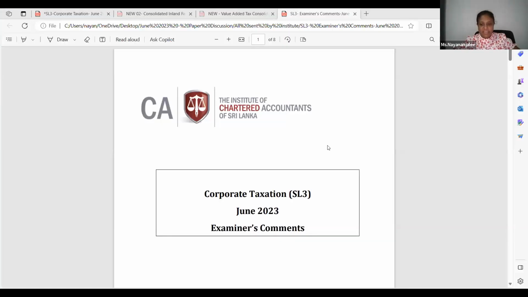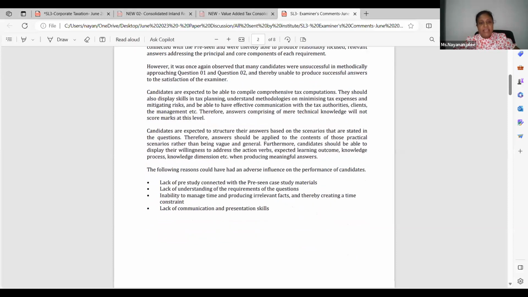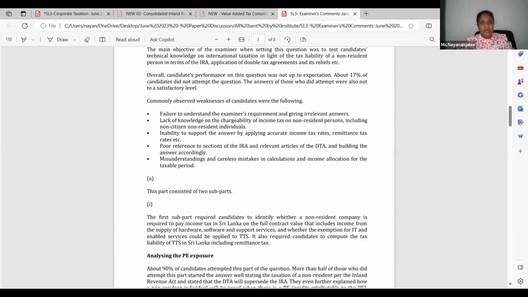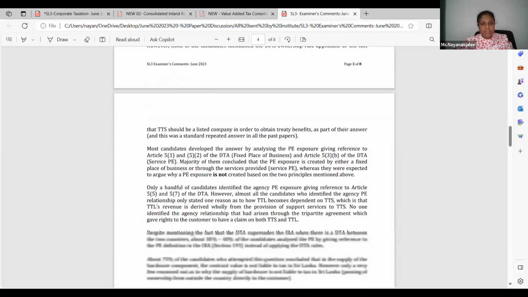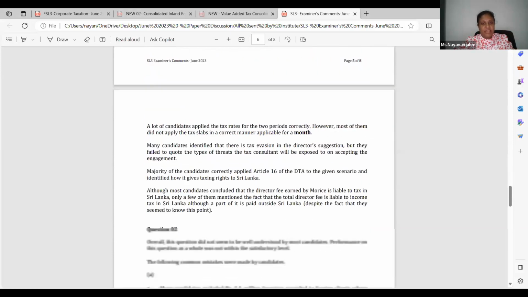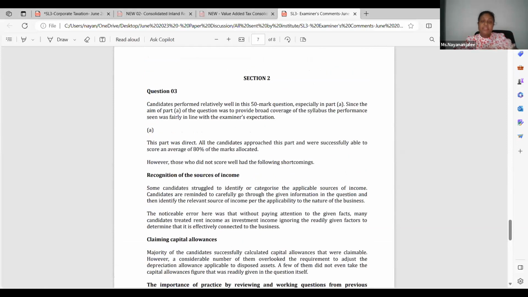Now, good. The examiner's comments. I will take 1-2 minutes on this. This is very, very important for you. Since we have done question 1, I will take the other comments on the other 2 questions and the overall comments after discussing the entire paper. And here, I need to come to Section 2, question 3, part A.